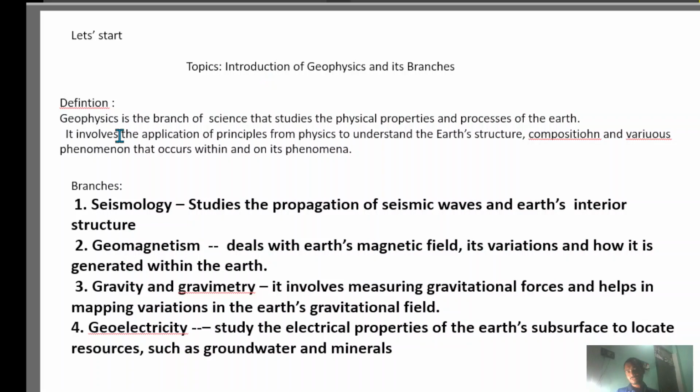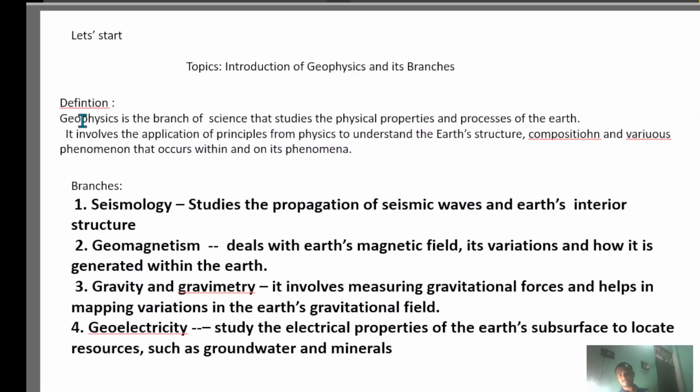Let's start. What is geophysics? Geophysics is the study of the physical properties as well as the processes of the Earth. It means we study the physical properties of the surface and subsurface of the Earth, and we understand what is going on inside the Earth.